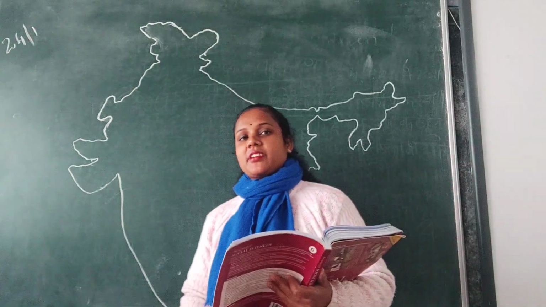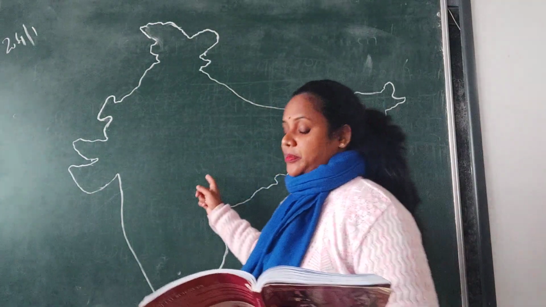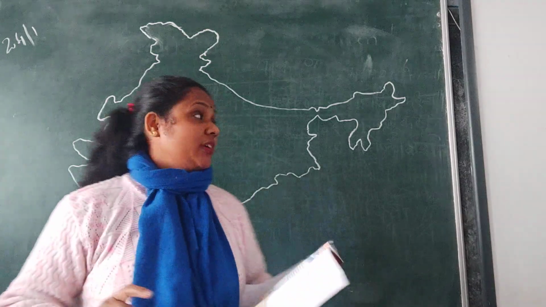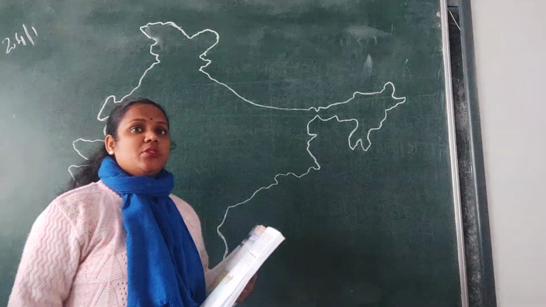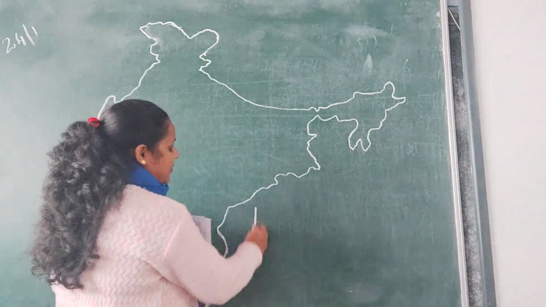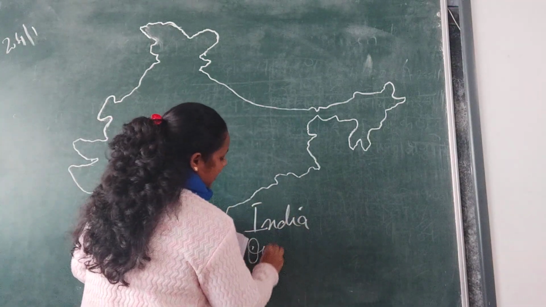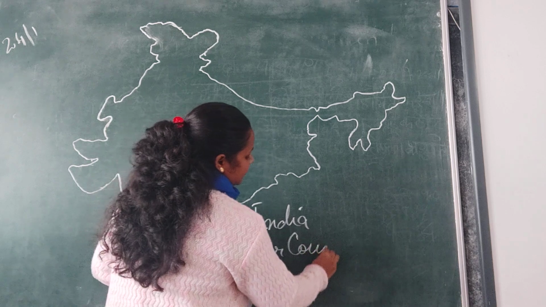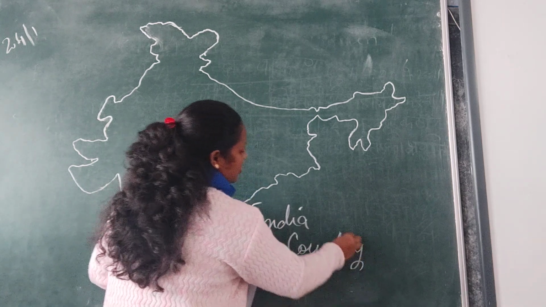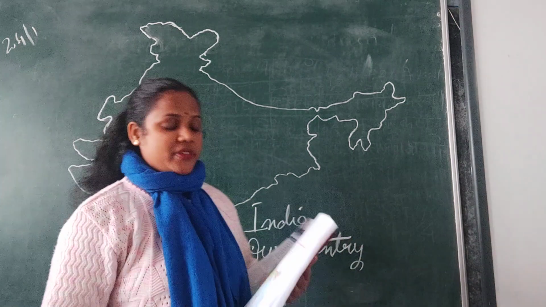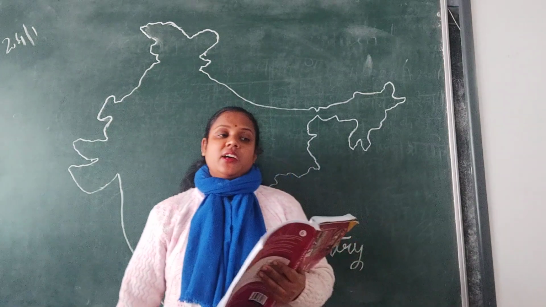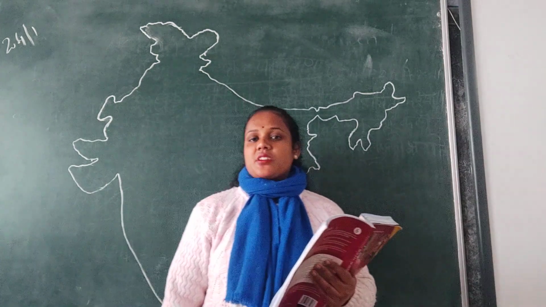Okay, good morning children. We are going to do this chapter which I have not mentioned on the board as there is less space. We are going to learn about India, our country. India, our country, is the chapter we are going to learn. So we are going to learn about physical features of India and where it is located.